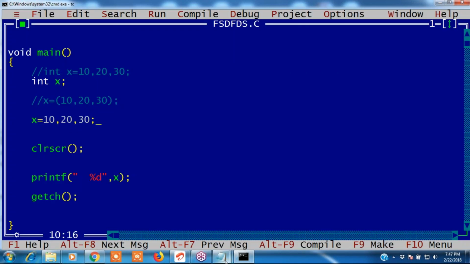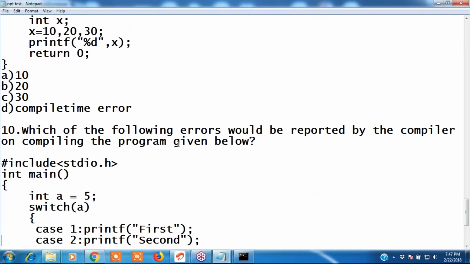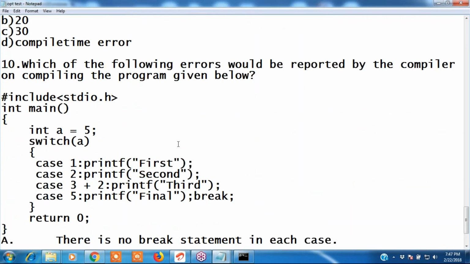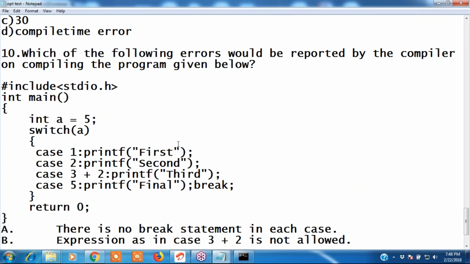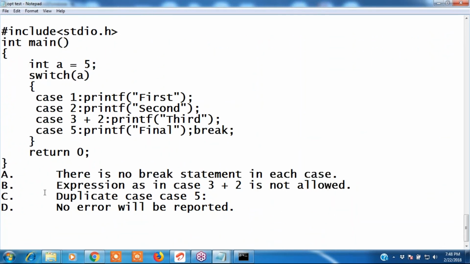Again, we will discuss this at the time of this topic. Now the 10th question: which of the following errors will be reported by the compiler when we compile this program? A equals 5. The first error is what? There is no break statement in each case. This is not an error.